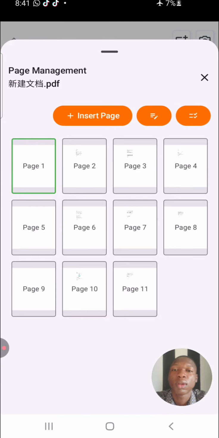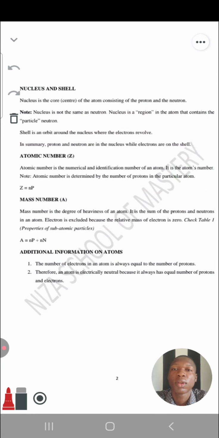Are you getting that now? This is called the nucleus. So nucleus is the core, center of the atom, consisting of the proton and the neutron. Note, nucleus is not the same as neutron. Okay, nucleus is a region in the atom that contains the particle neutron.